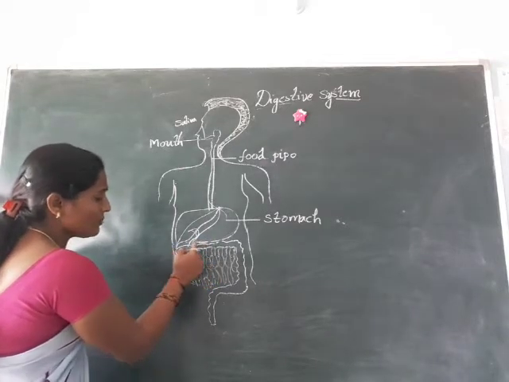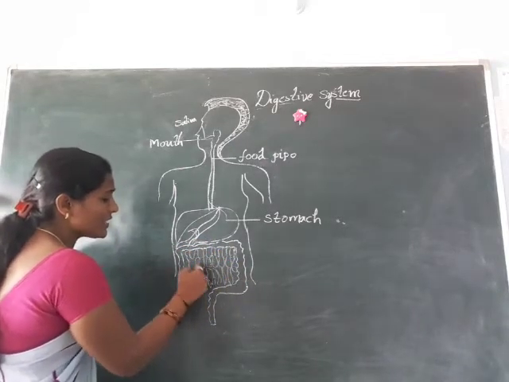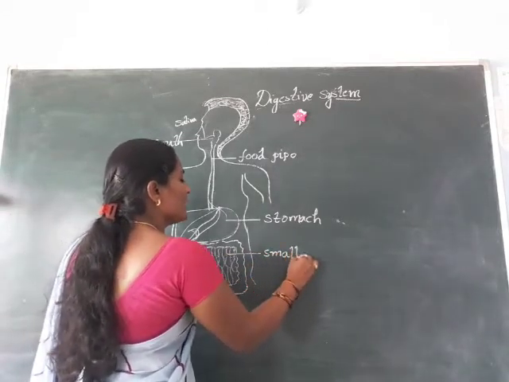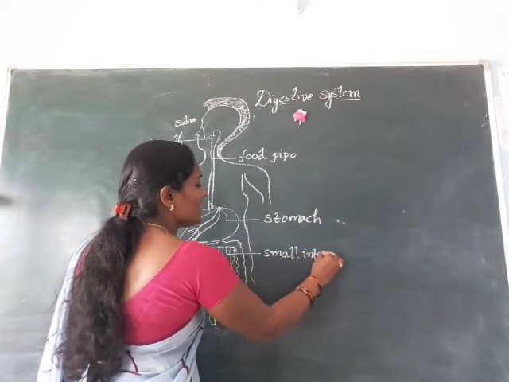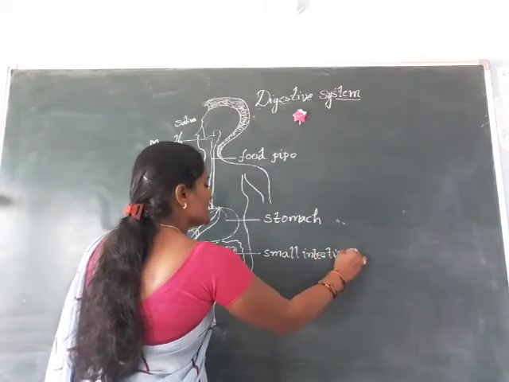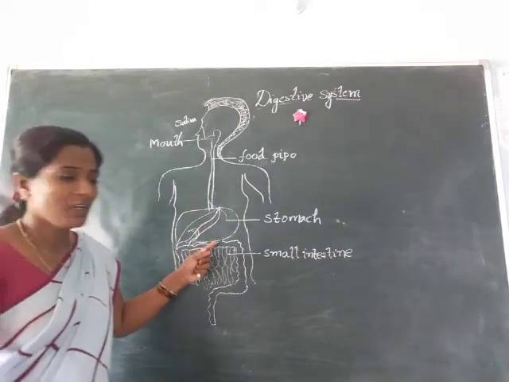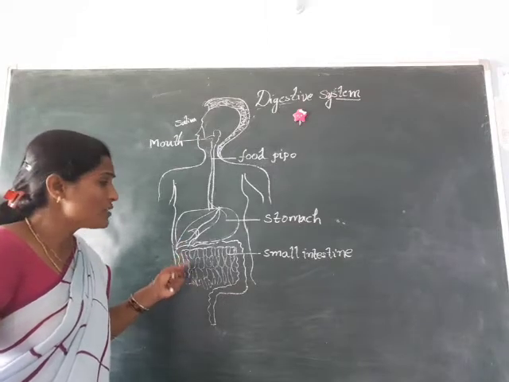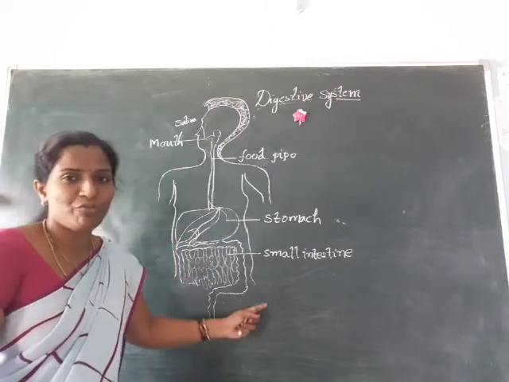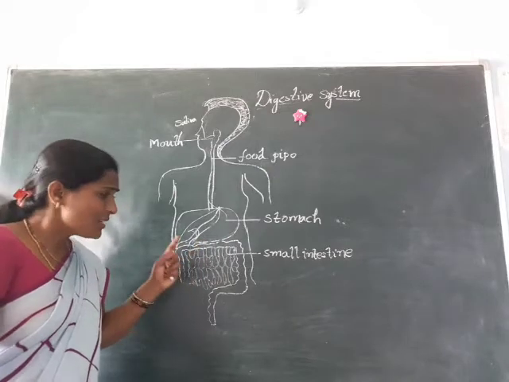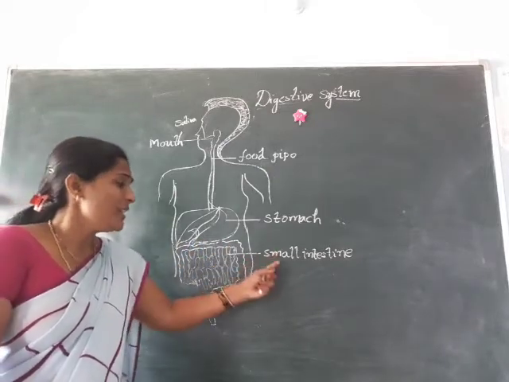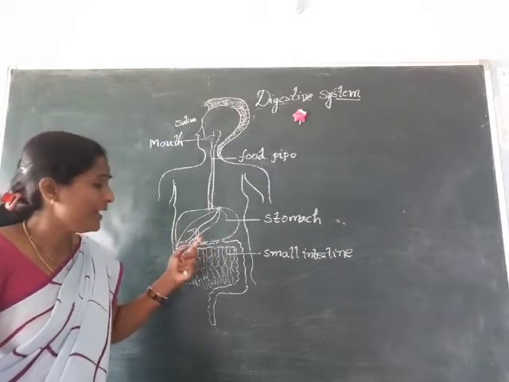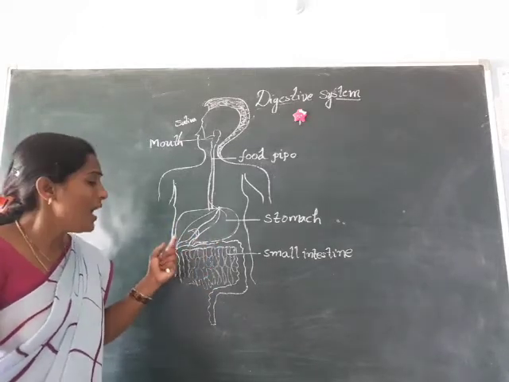See, there are some differences here. This part we call the small intestine, S-M-A-L-L, small, I-N-T-E-S-T-I-N-E, intestine. The food comes to the small intestine, and here the food turns into liquid form. The small intestine sends this liquid food to the whole body, and it mixes with the blood.